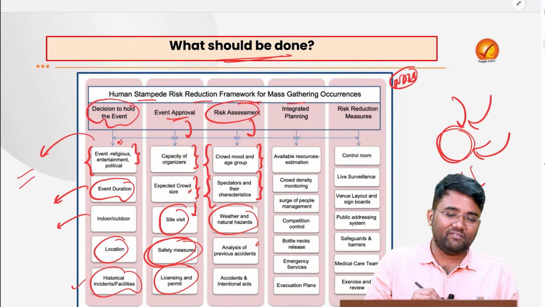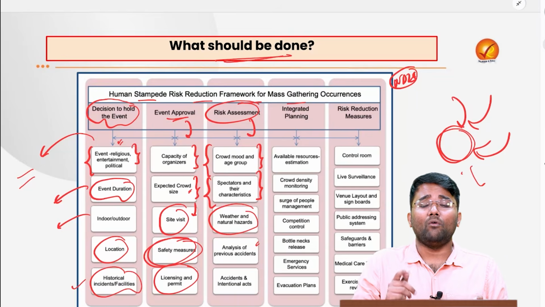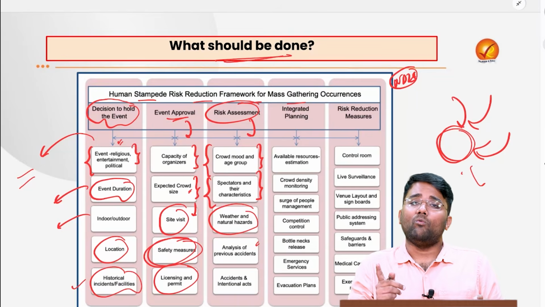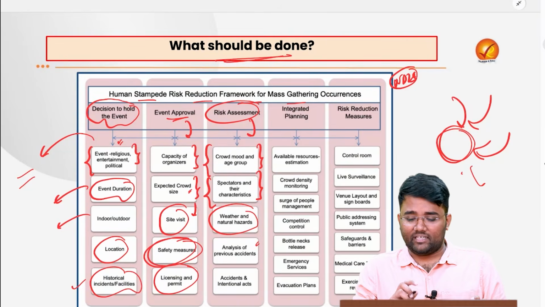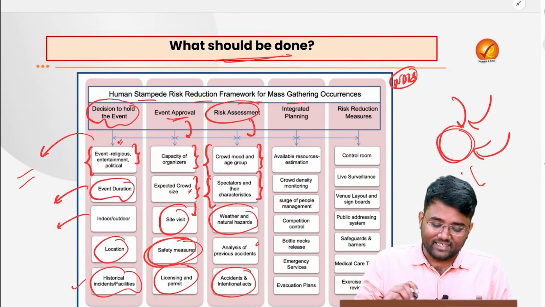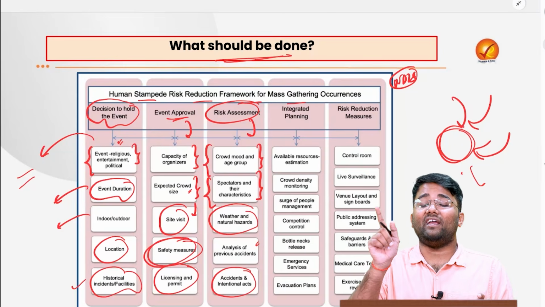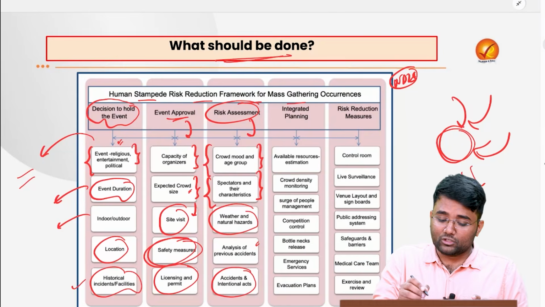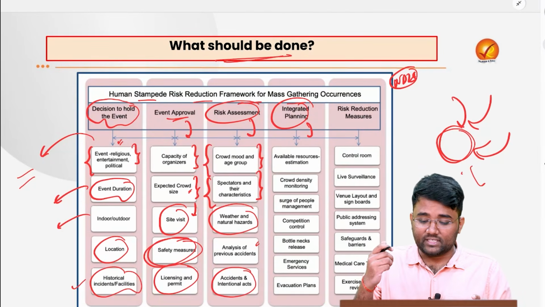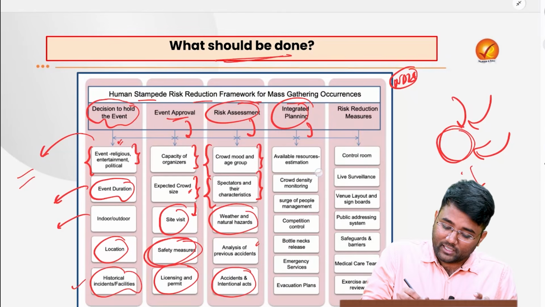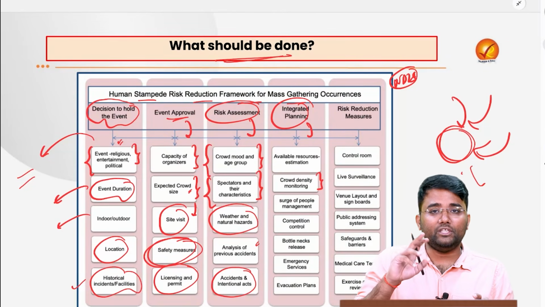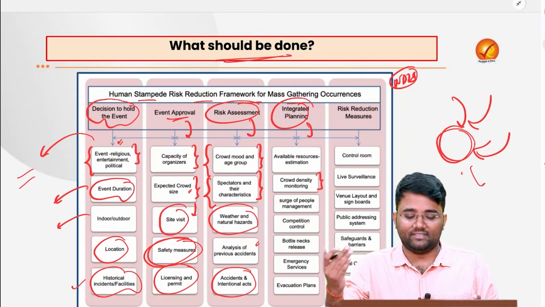Plus analysis of previous incidents should be done properly. What was the cause, what was the trigger, what was the response time, what is the learning that we can take from that. Plus accidents and intentional acts also need to be properly identified and punitive actions should be taken against them. Also, integrated planning and available resource estimation should be seen, plus crowd density monitoring also needs to be done with proper CCTV cameras etc.